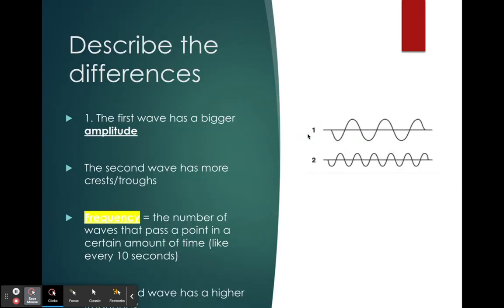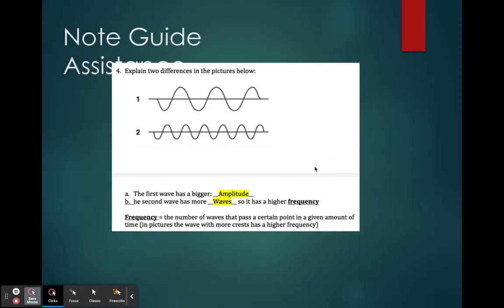Now we can add 2 more words to these, or at least one obvious one, and then I'll explain the other one. Frequency means how many waves you see in a space. So in this picture, there's only 2 waves. Down here, 1, 2, 3, 4, 5. So this has a higher frequency because we have more waves in the same space. And a period would be how long it takes for one wave to pass, which we don't really see there. So go ahead and fill these 2 yellow parts into your note guide. Press pause if you need to. And hopefully you are good for this focus area.